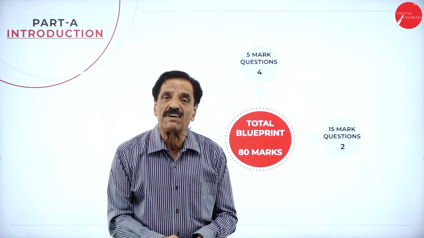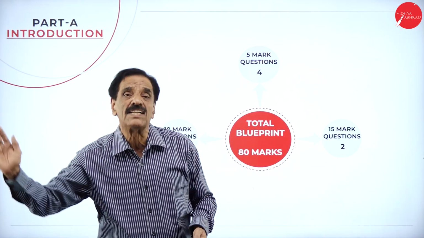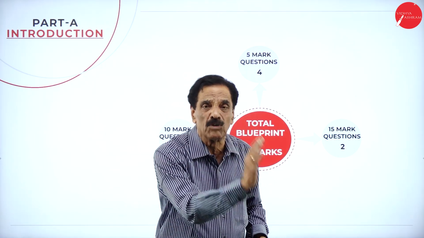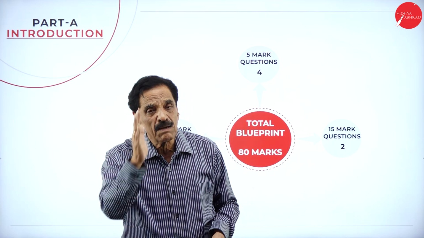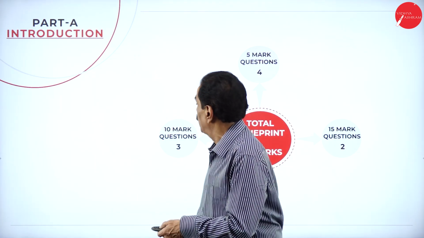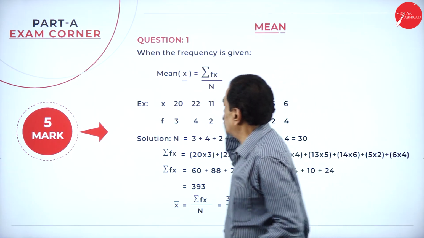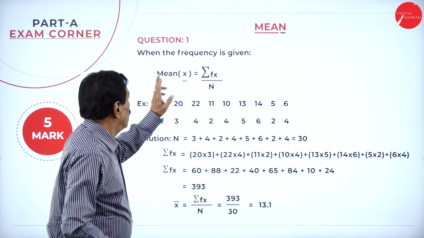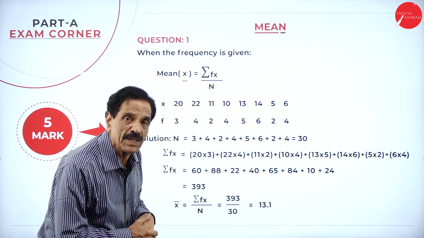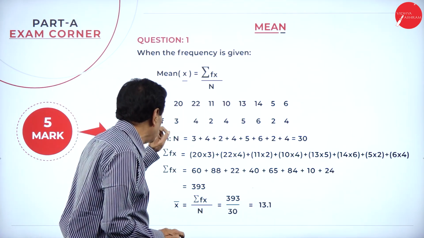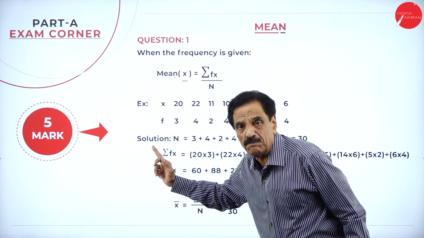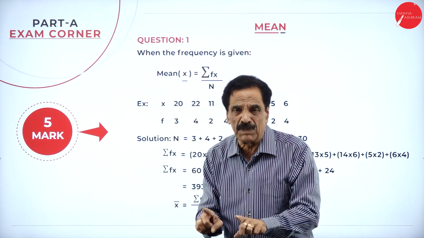We will go to the first chapter called Measures of Central Tendency, which contains mean, median and mode. We'll go one by one slowly. See question number 1, part A, 5 marks. When the frequencies are given, mean is equal to sigma fx over n. They will give x, they will give the frequency. So what is this frequency?